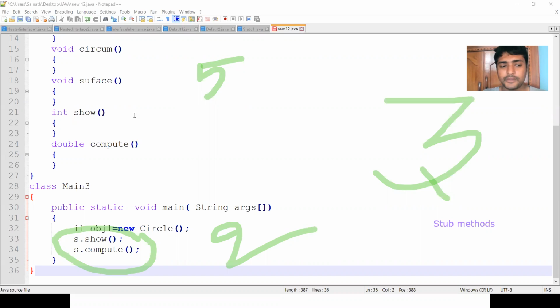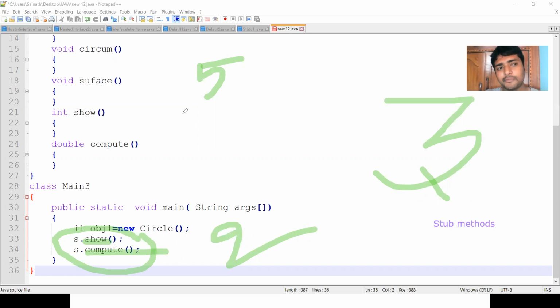So here we have 5 methods. In the interface declaration, we have 5 abstract methods, and I have defined all 5 here. But in reality, while using that program, I have accessed only 2 methods, the show method and the compute method.